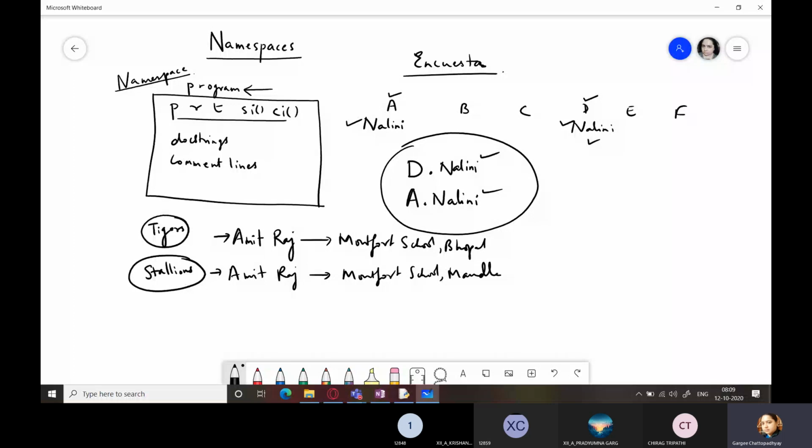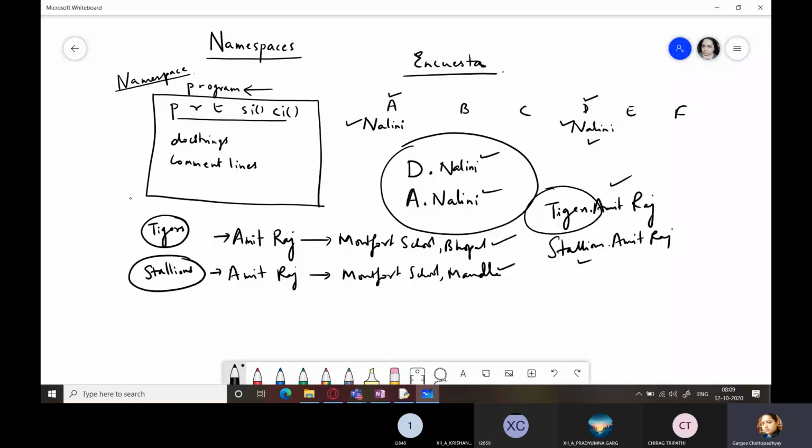So how will you refer? Tigers dot Amit Raj. So it refers to which Amit Raj? The one who belongs to Bhopal. And if I write Stallions dot Amit Raj, then this will belong to which group? Mandala. Understood. So this is exactly the work which namespaces do in our Python program.